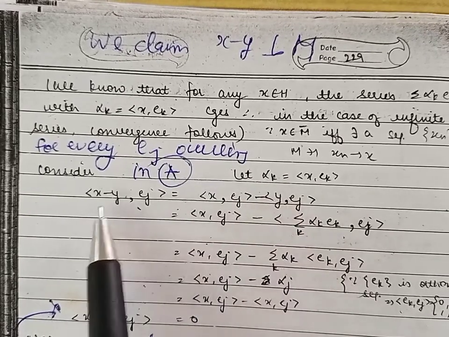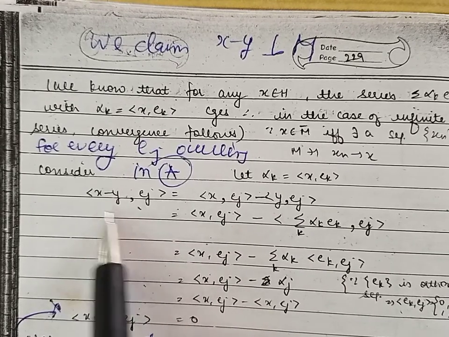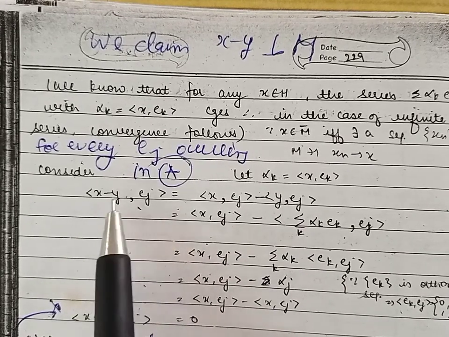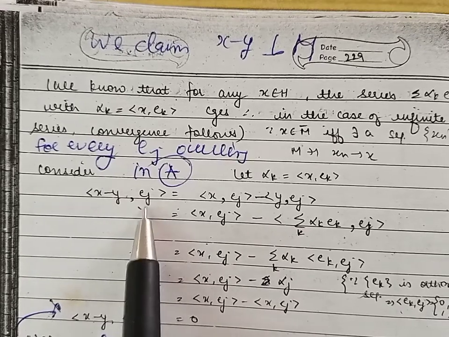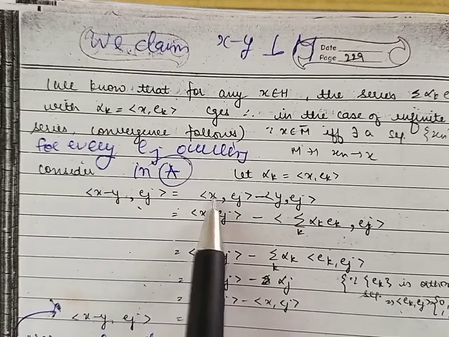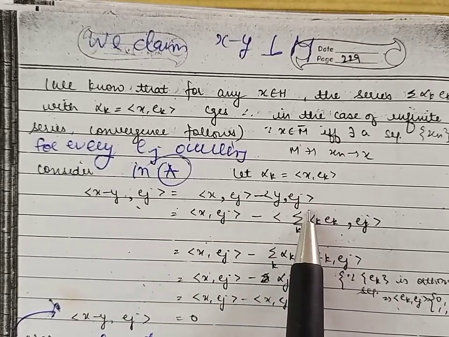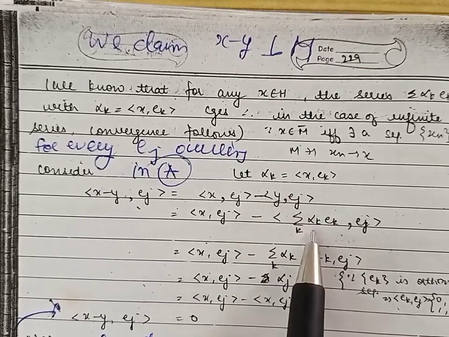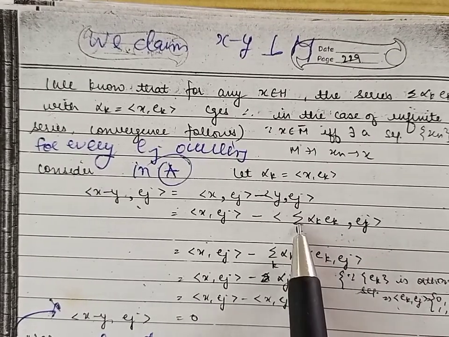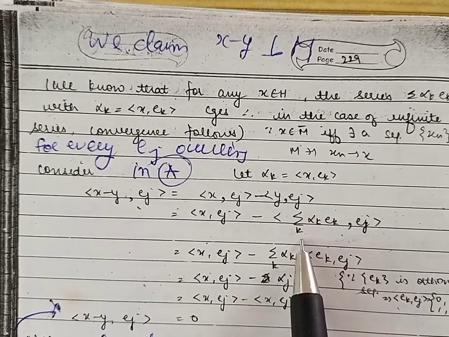Now let us find the inner product of the element X minus Y with Ej. So by using the property of linearity in the inner product, this will become inner product of X with Ej minus inner product of Y with Ej. Now substituting the value of Y here, Y is summation alpha k EK, where the summation is over all k.